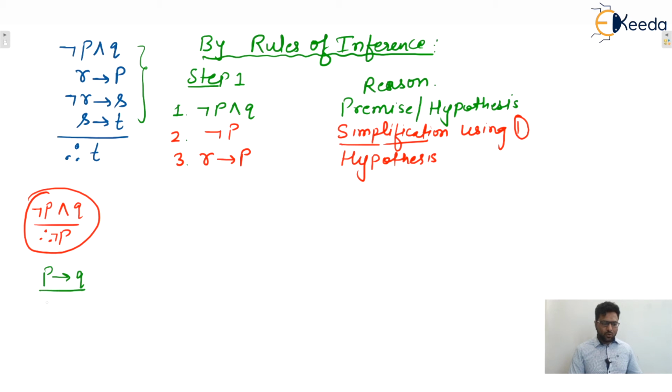P implies Q, therefore negation P. You can see this one was the modus tollens. No, this was not the modus tollens. One statement was also there, that is negation P. You can check in the previous slides.